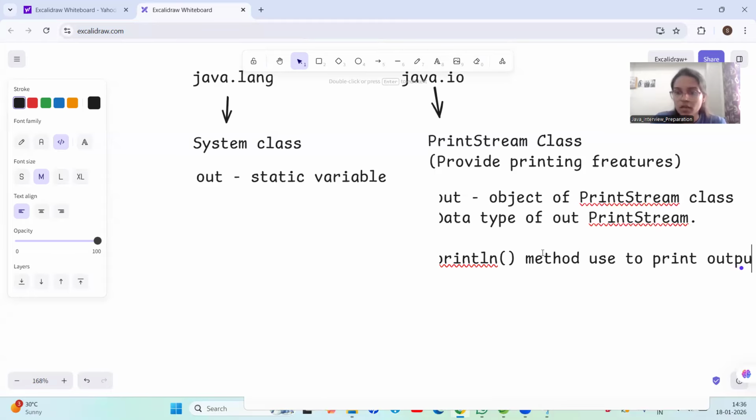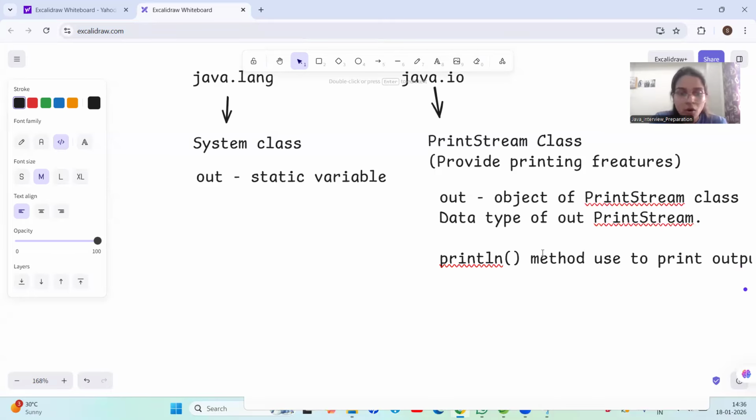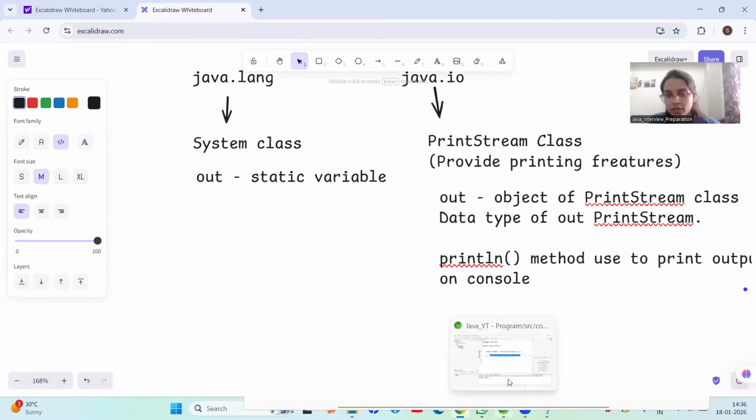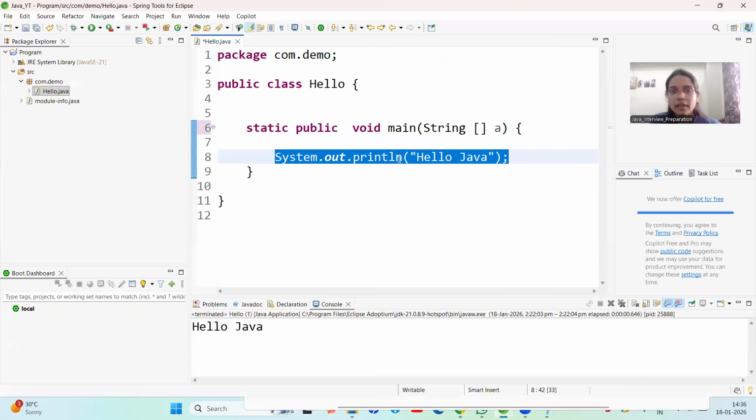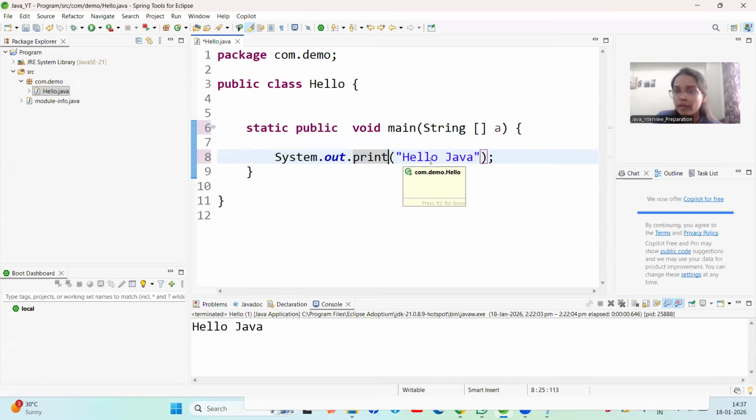Here you can see this ln. This ln is responsible for moving the cursor to the next line. If you remove this ln, the cursor will not go to the next line, and the output will be printed on the same line.